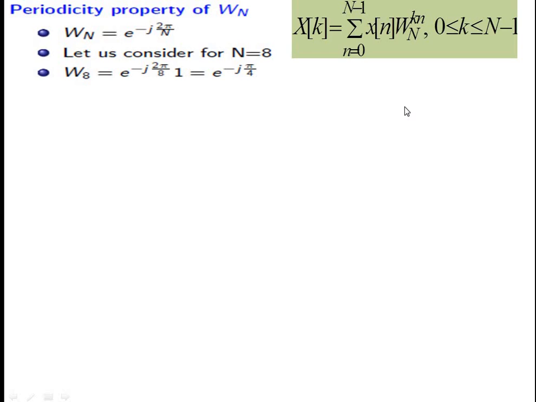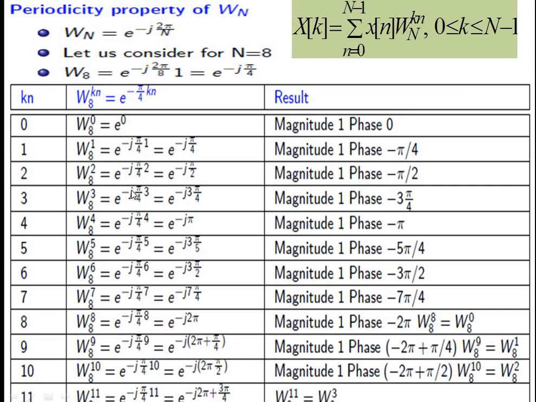Right? So now we'll see the magnitude and phase representation of the sequences, that is the twiddle factor. And here in the equation what we require is W N power kn. So here we found the value of W suffix 8 as e power minus j pi by 4, and here we have the power as kn.